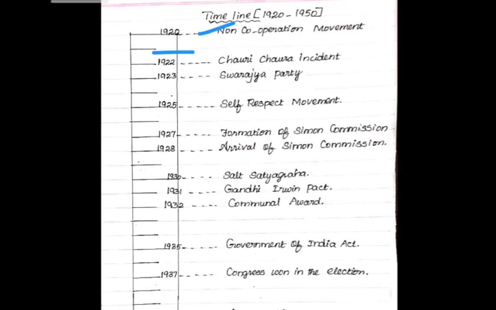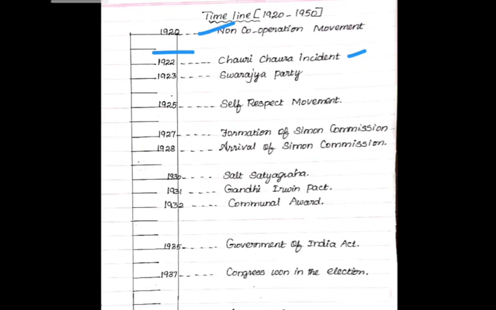That's what I left. Okay, 1922 Chauri Chaura incident. Thousands of the peasants conducted the meeting. In that time, 22 policemen were killed by the peasants. That time only Gandhiji was arrested. He was in the jail. Yes, so we learned already. So 1922 Chauri Chaura incident.